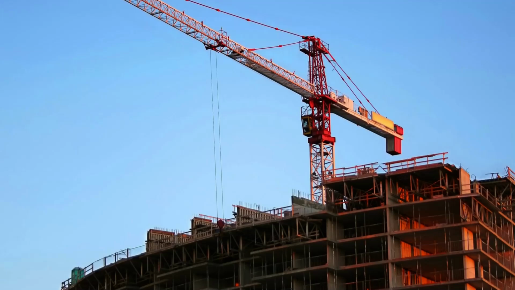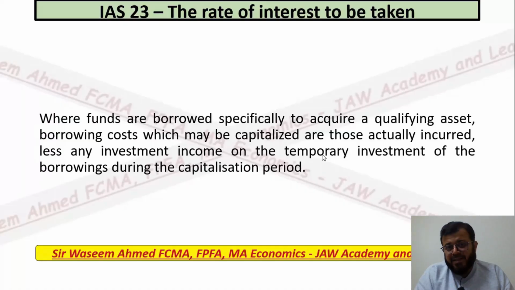Now another question is that you will be confused, that I said that the asset has not been started, and I mentioned that until the asset has started, we will not start capitalizing it. Sometimes, in the same example, we take 1 million and we only consume 200,000 for that project. So the rest of the 800,000 will be put in the investment account, and you will get some money.